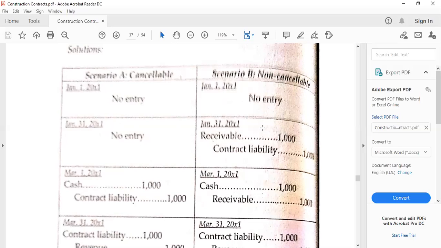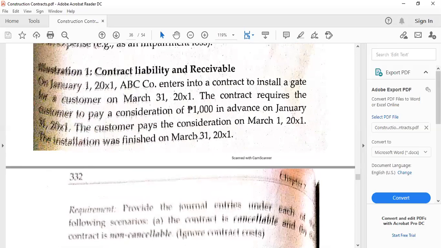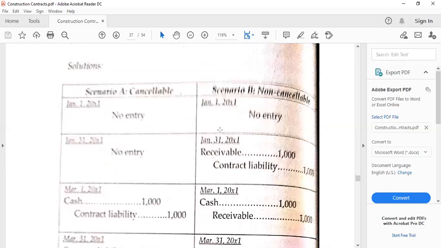But on the part of scenario B, for example, if it is non-cancelable, we are going to debit the receivable account because there is really a right to receive, but a contract liability has to be credited, as what I've said in the introduction, because there is still an obligation to perform the service of installation of a gate.